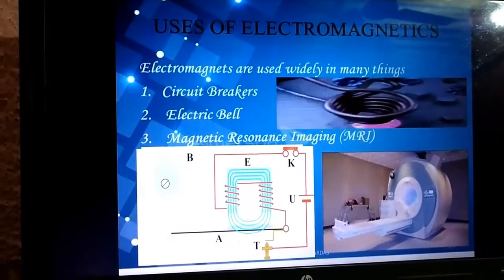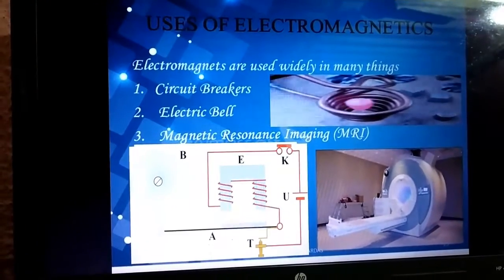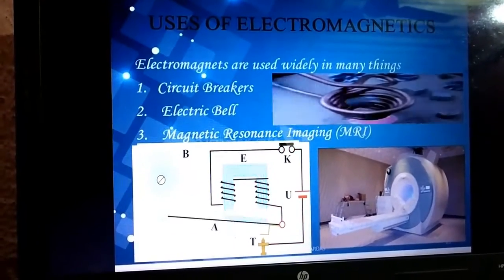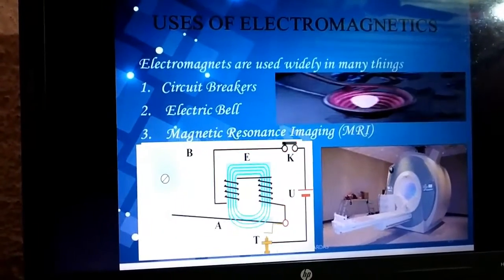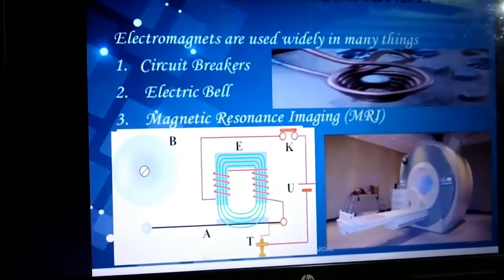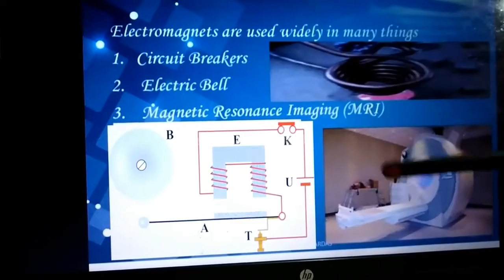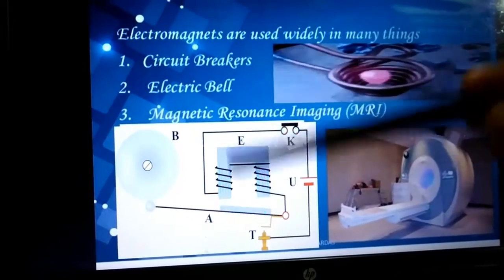Uses of electromagnet. It is used in circuit breakers, electric bells and magnetic resonance imaging. You can see as the circuit gets completed, the bell starts ringing.